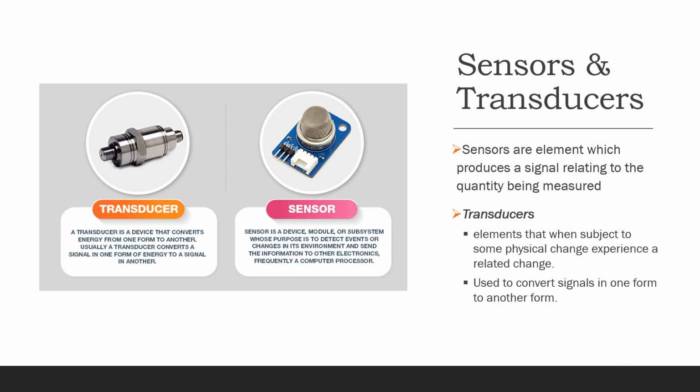Sensors and transducers. These are the basic input elements of a mechatronic system. As I have said earlier, the sensors produce a signal in correspondence to the quantity to be measured. For example, consider a normal mercury thermometer. In correspondence to the change in temperature, the mercury rises within the calibrated scale and gives the reading to the user.